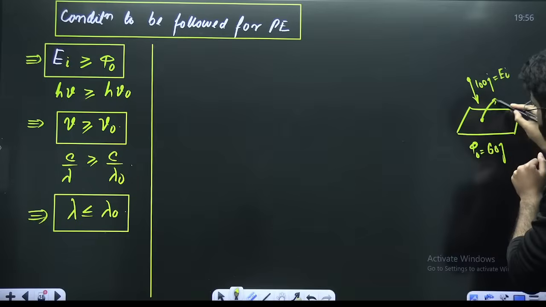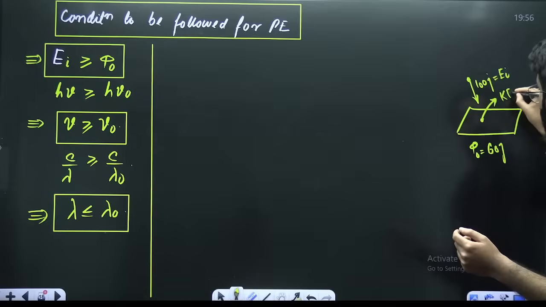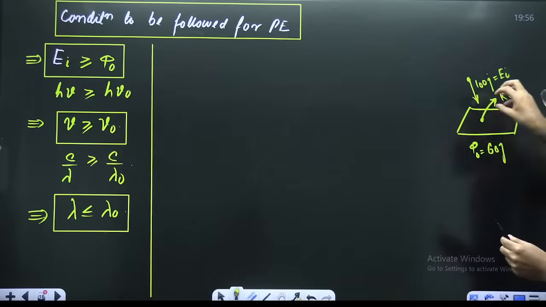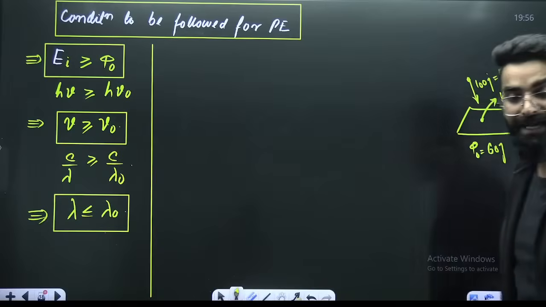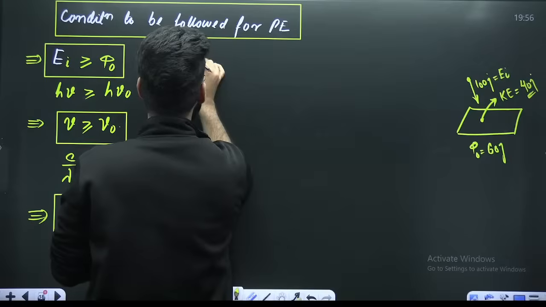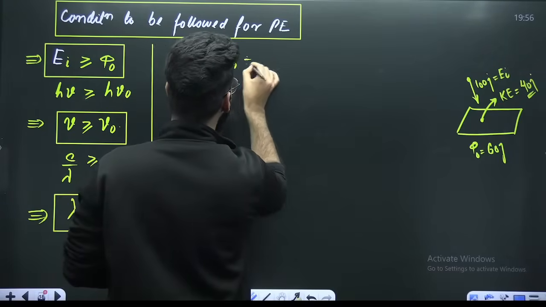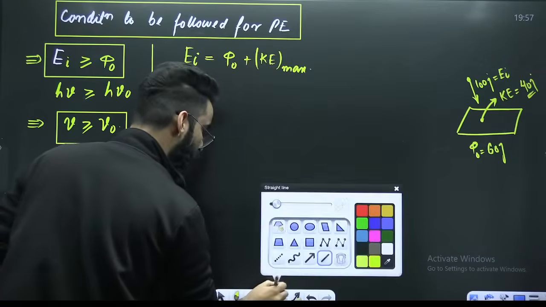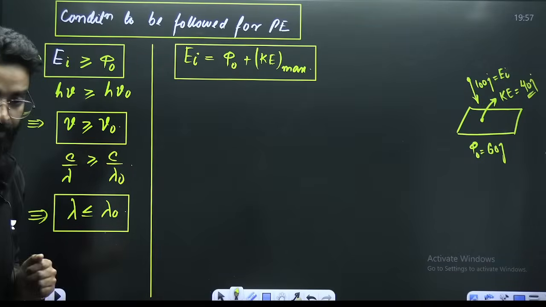So when the electron comes out, it will have some kinetic energy as well. If I ask you how much kinetic energy it will have, 100 joules was incident, out of which 60 have been utilized to take the electron out. The remaining 40 joules will be imparted to the electron in the form of its kinetic energy. So whatever energy is incident on the surface is broken in two parts: one is your work function and another is your maximum kinetic energy. This is what you call the photoelectric equation.